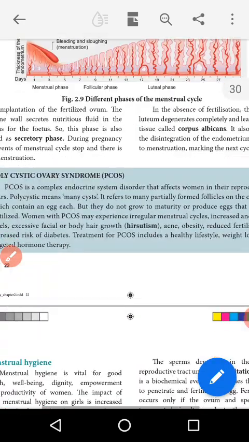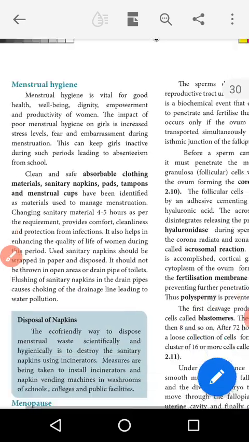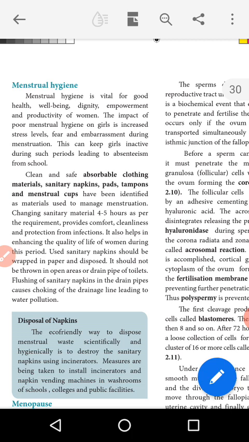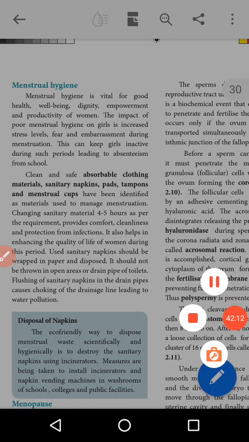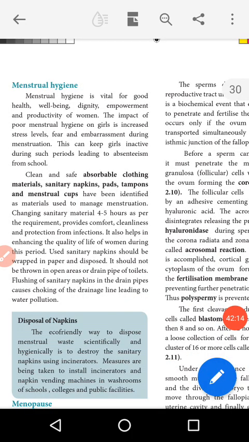Then next we go to the next topic, menstrual hygiene. Menstrual hygiene is vital and very important. Menstrual hygiene is vital for the good health, well-being, dignity, empowerment and protection of women.